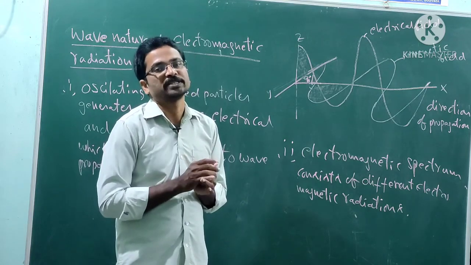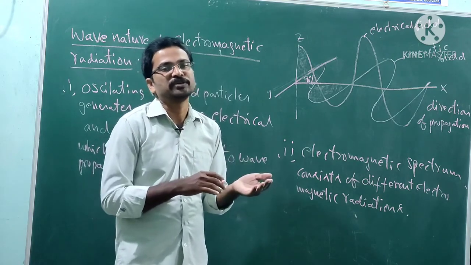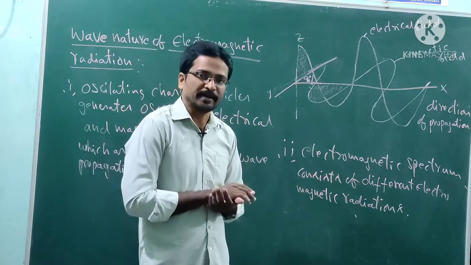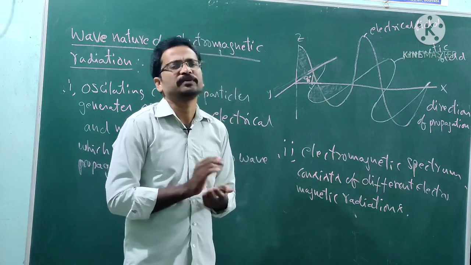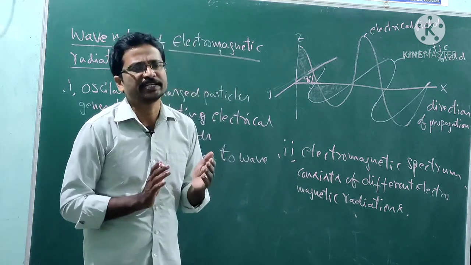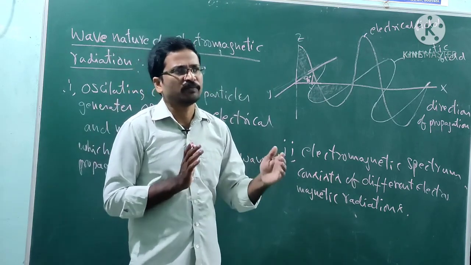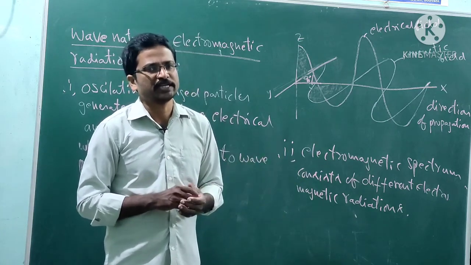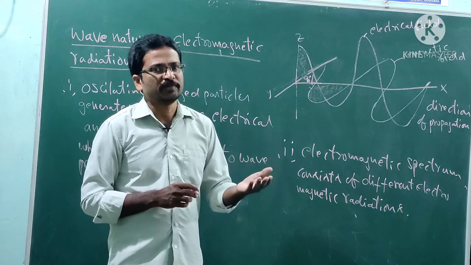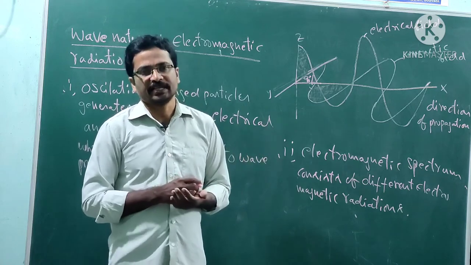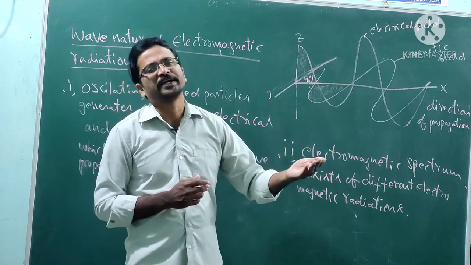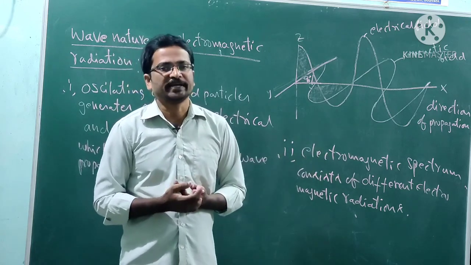These properties vary from one type of electromagnetic radiation to another. So finally we can say electromagnetic radiations differ from one another by these properties: wavelength, wave number and frequency.